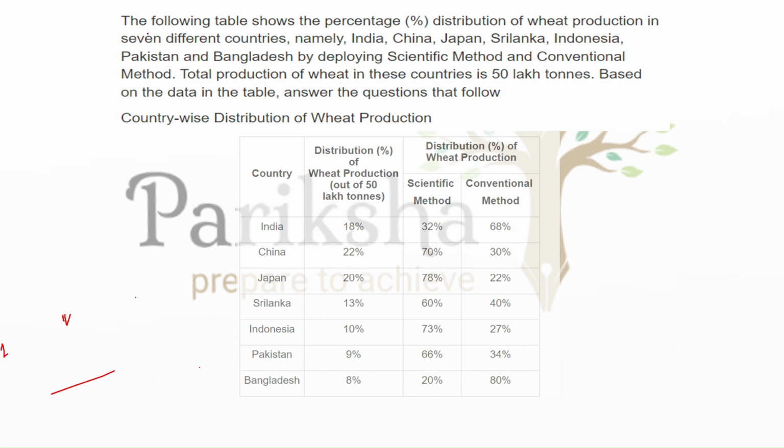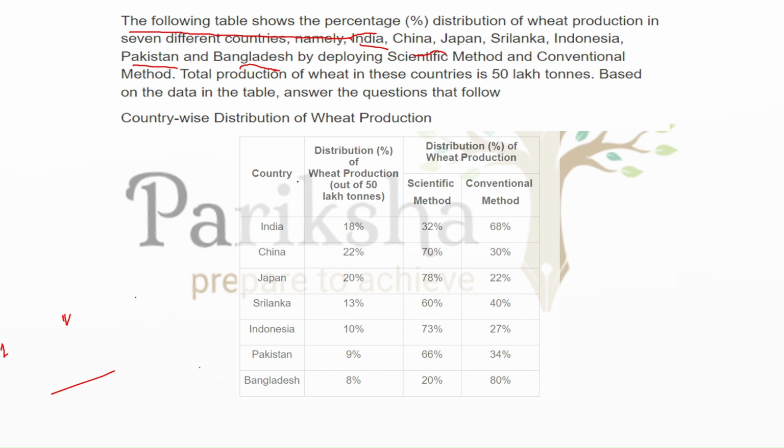The following table shows the percentage distribution of wheat production in 7 different countries, namely India, China, Japan, Sri Lanka, Indonesia, Pakistan, Bangladesh. By scientific method and conventional method, total production of wheat in these 7 countries is 50 lakh ton. Answer based on the data in the table given below.